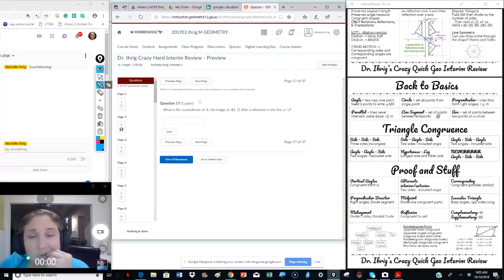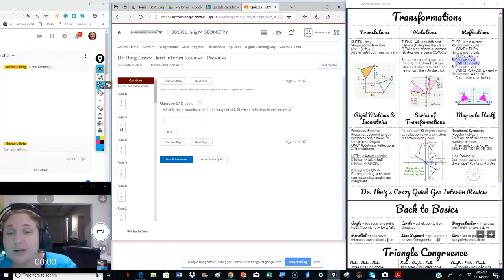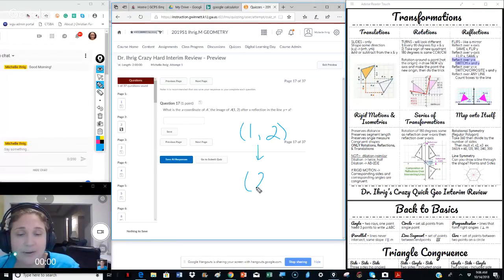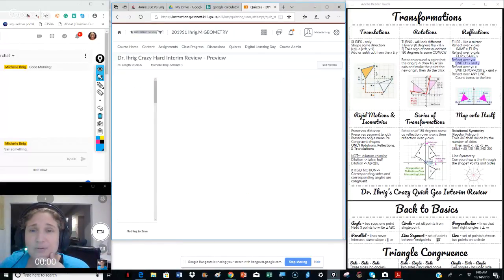What is the x coordinate of the image after reflection of y equals x? Okay, let's go over here real quick. I did give you these hints. Remember, anytime that we reflect over y equals x, we switch the x and y, just like we would with a rotation. So here, if we have 1, 2, and we're doing the reflection, we now have 2, 1. Because it wants the x coordinate, we know it's going to be 2. I did that kind of quickly because you should know that one for sure already. We did a lot of those.